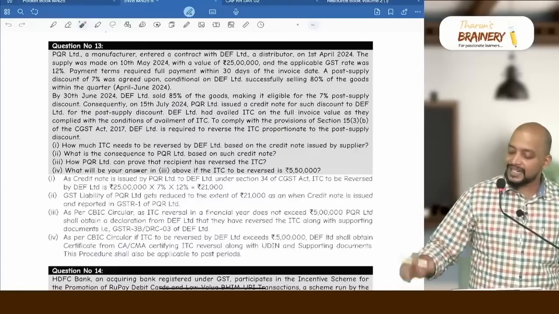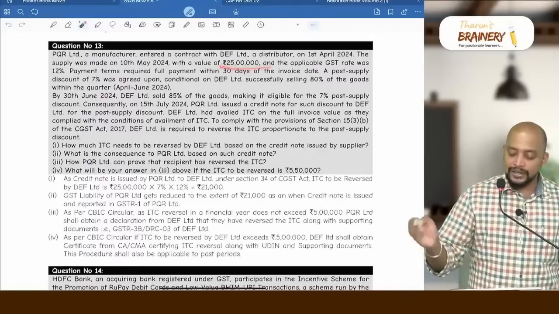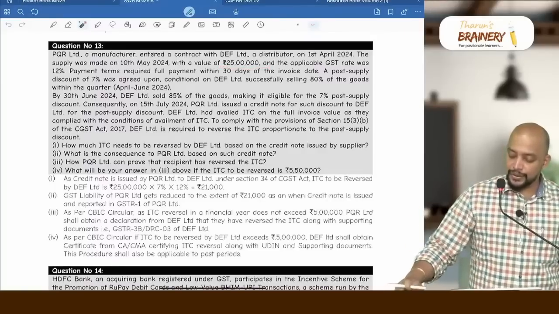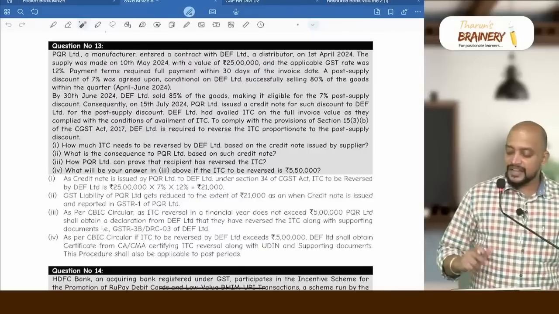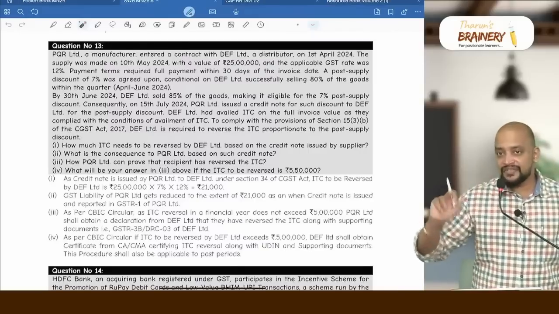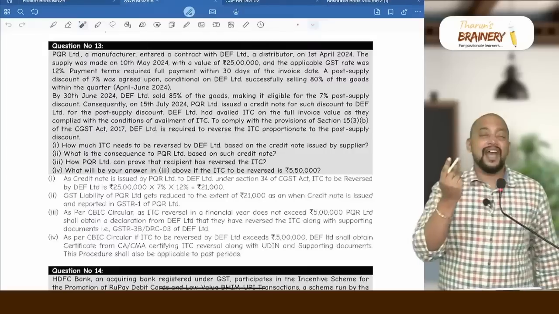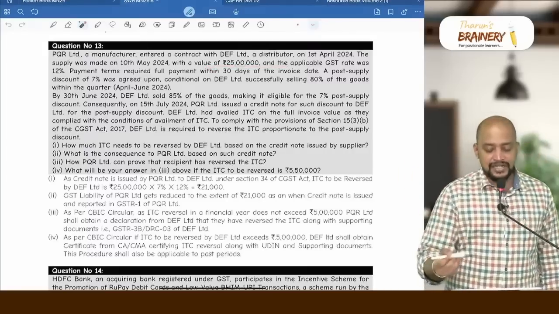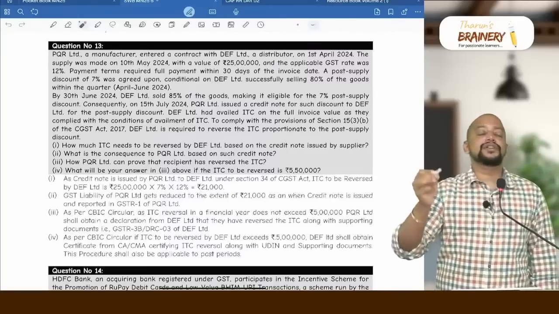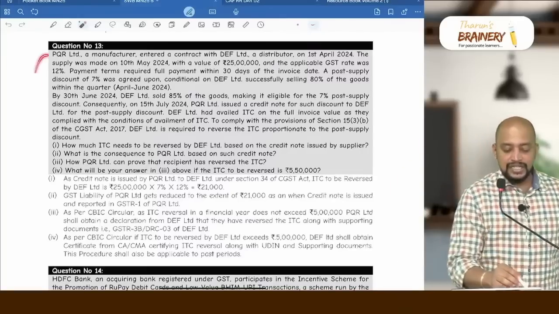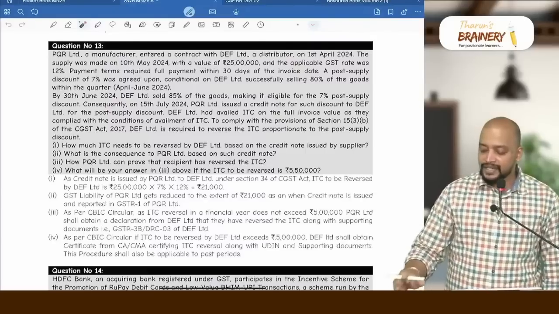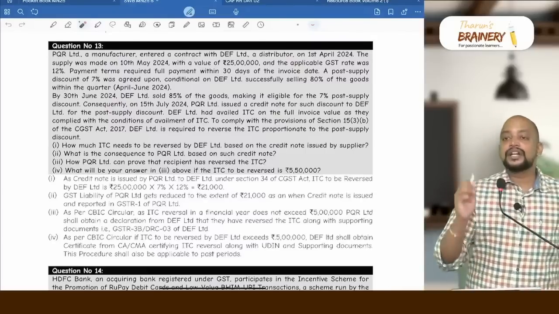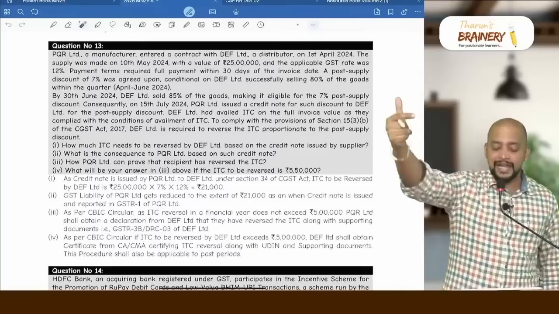So 25 lakhs is the total price. On that, 7% will be the discount, that is 1,75,000 is the discount. What is the tax component in the discount? So this 25 lakhs is excluding GST. So therefore that 1,75,000 discount is also excluding GST. On the top of that, into 12%, that is 21,000. So that is the ITC component to be reversed by DEF.